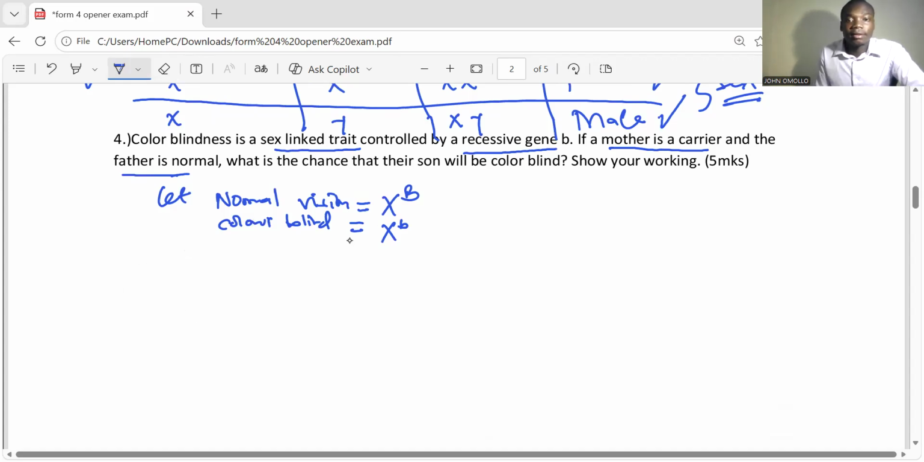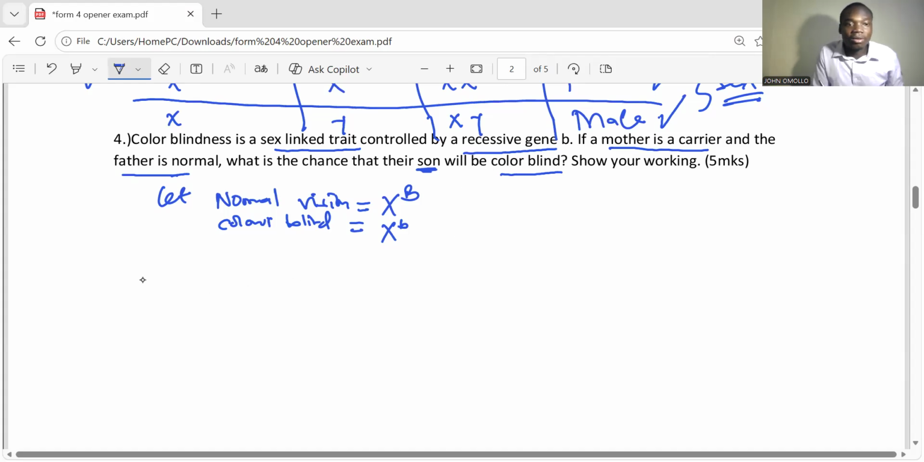Now, let's continue. What is the chance that their son will be colorblind? Show your working. 5 marks. Let me repeat the question again. Color blindness is a sex-linked trait controlled by a recessive gene b. The gene that contains color blindness is X small b, and that of normal vision is X capital B.